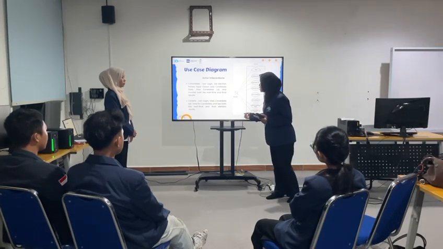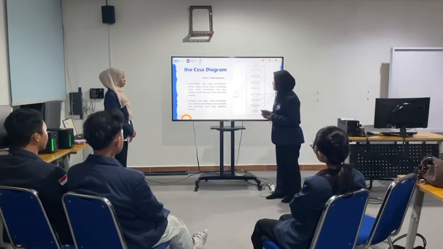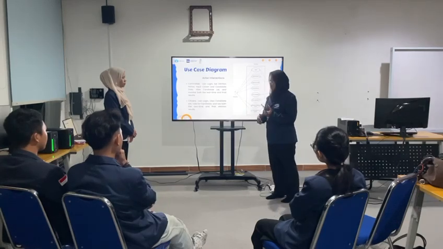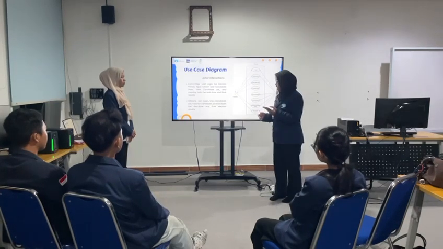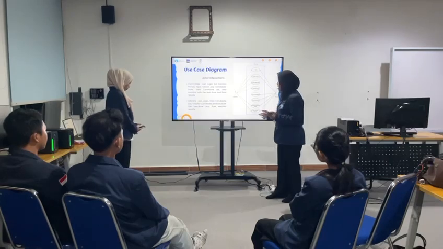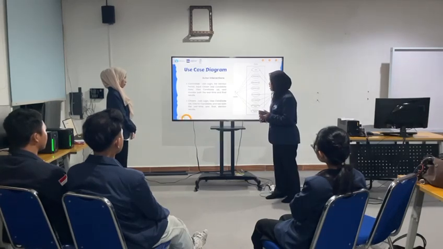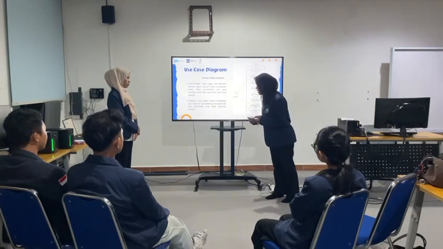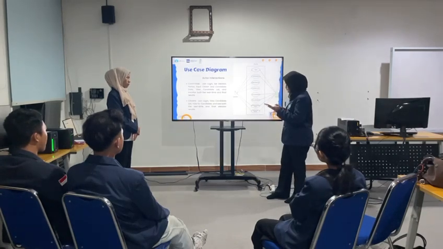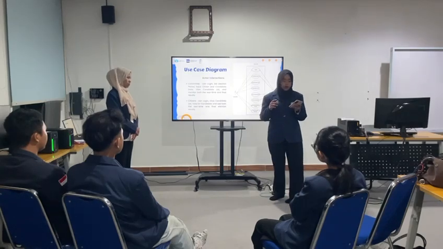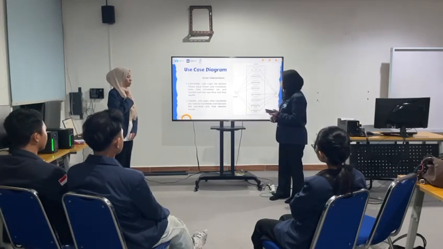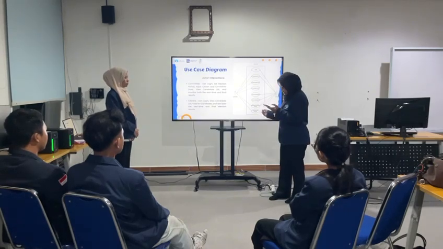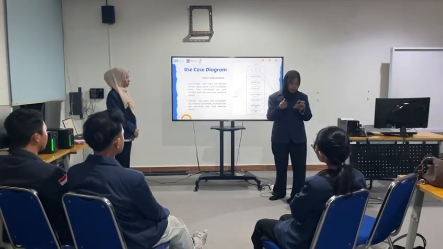They can log in, set election periods, input citizen and candidate data, view candidate lists, and monitor the real time and final result. Meanwhile, the citizens are the users who participate in the election. They can log in, view candidate lists, vote for a candidate, and see both the real time and final election results. Basically, this diagram shows how both actors are connected to the system. The committee focuses on managing and supervision, and the citizen focuses on voting and viewing the result.